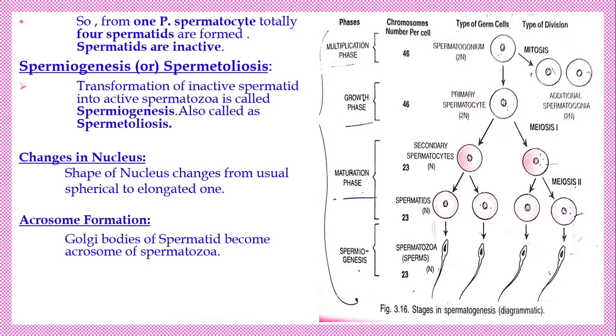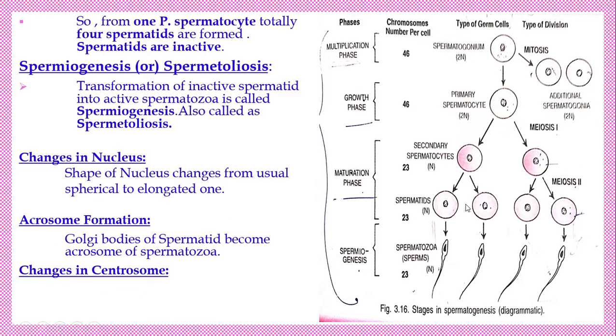For that, this acrosome material is formed. From which organelle does it develop? It develops from the Golgi complex. Golgi bodies of the spermatid become the acrosome of the spermatozoa.